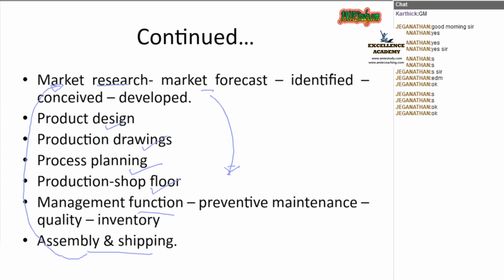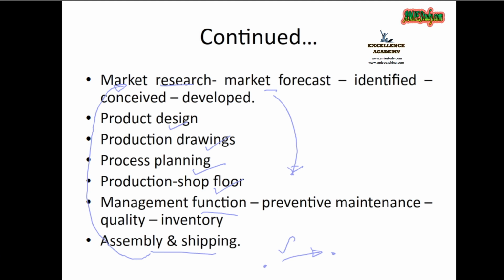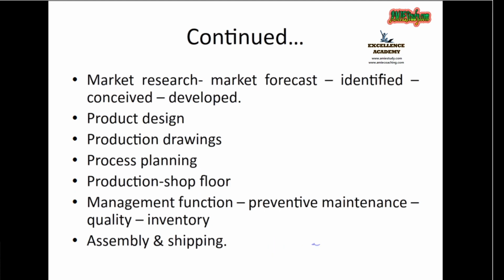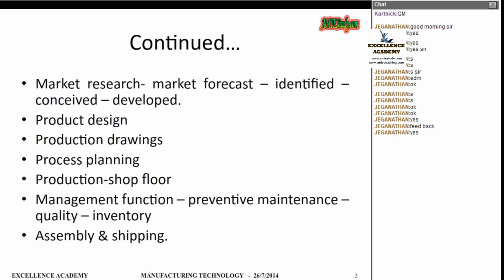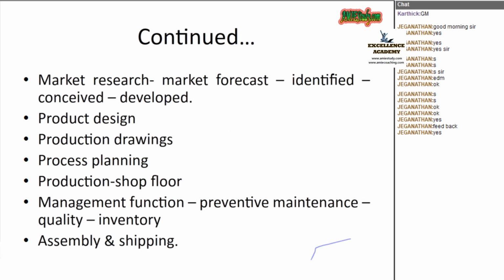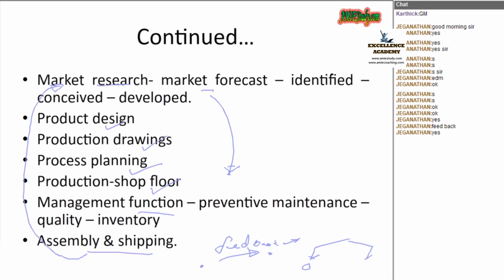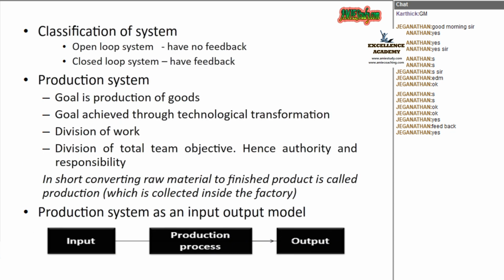You got what I am saying? And how is it closed, when it reaches the market, how does it get closed? By means of the feedback from the customers. Am I right? By means of the feedback from the customers. So, based on the feedback, the manufacturing systems are classified into two. One is open and the other is closed. Let us move to the next slide where we can see that. Yes, open loop system and closed loop system.